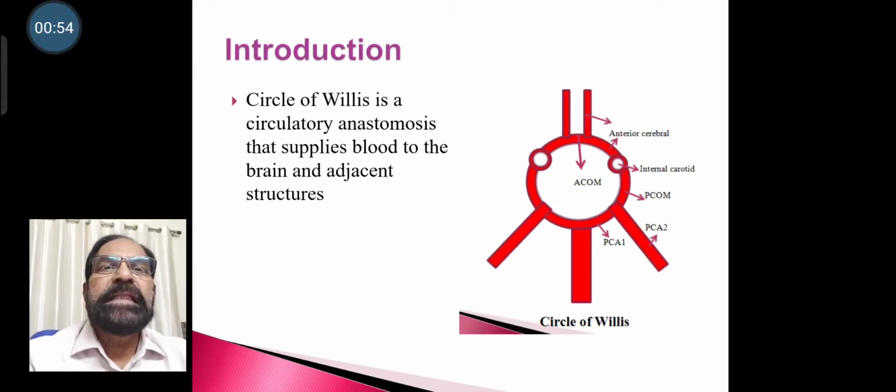So the Circle of Willis is a circular anastomosis that supplies blood to the major parts of the brain and adjacent structures.